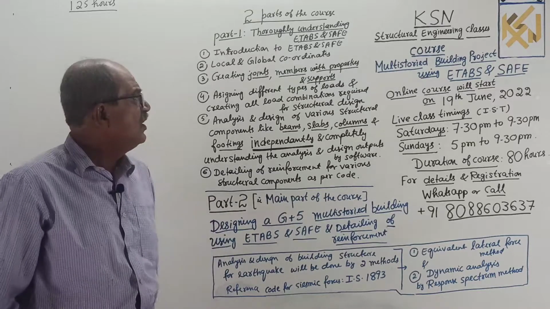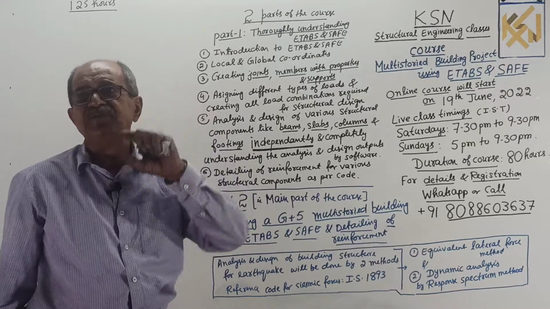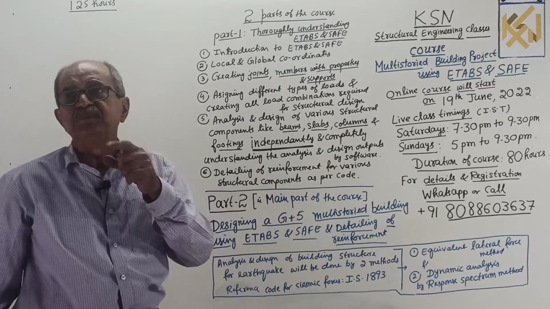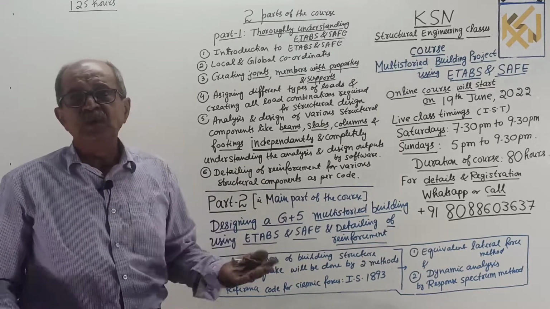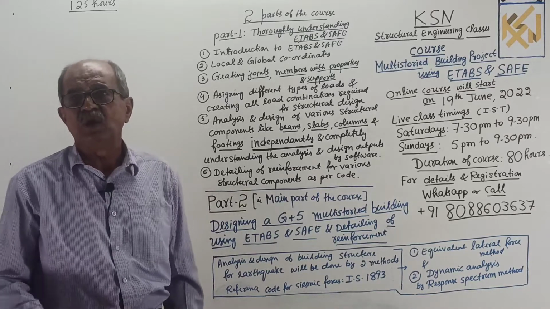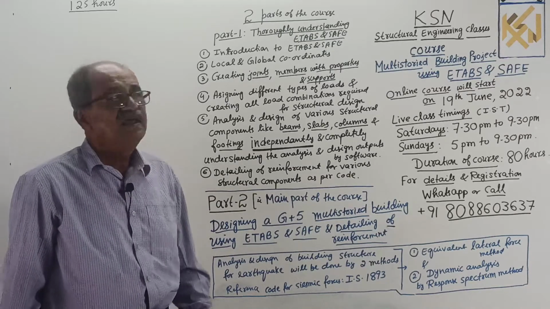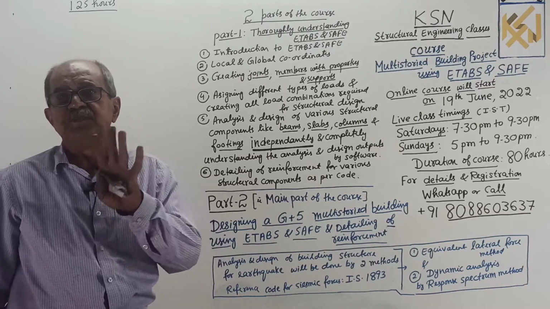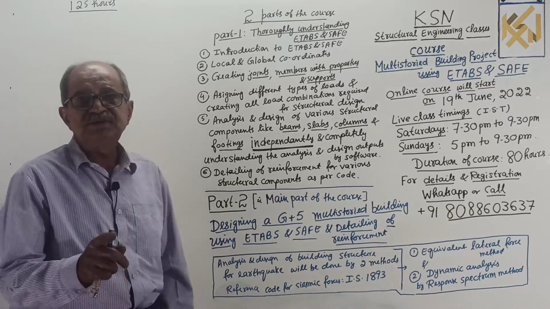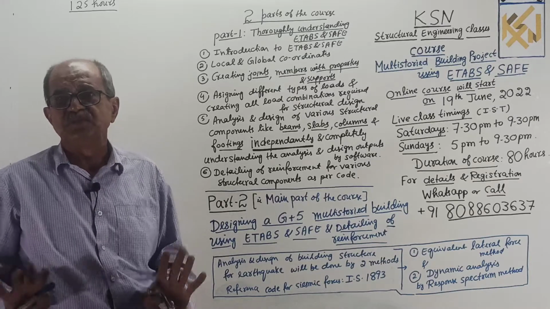You cannot make out what a display means when it comes up, or if any mistake is made by you, you will not know it. But if you have basic knowledge, you suddenly realize, oh, something is wrong, I think I made a mistake. Some loads are missing or some properties are given wrong. All those things you can make out if you first go through all the various parts of ETABS.